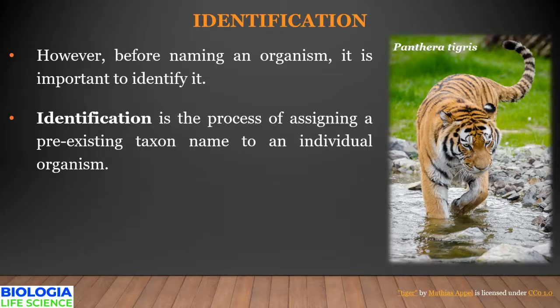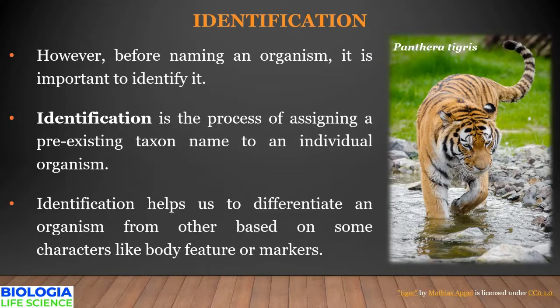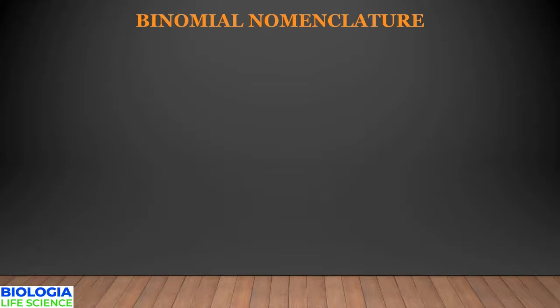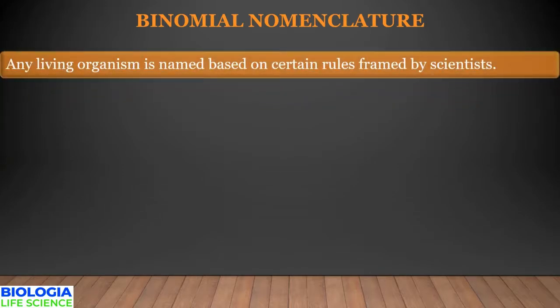In other words, identification of an organism to individual scientific names may be based on natural body features such as color, shape, size, etc., experimentally created individual markers, and nowadays even molecular markers are available for identification. So now when the process of identification is completed, the next step is to name an organism. Naming of an organism is called nomenclature. When the name consists of two words, it is called binomial nomenclature.